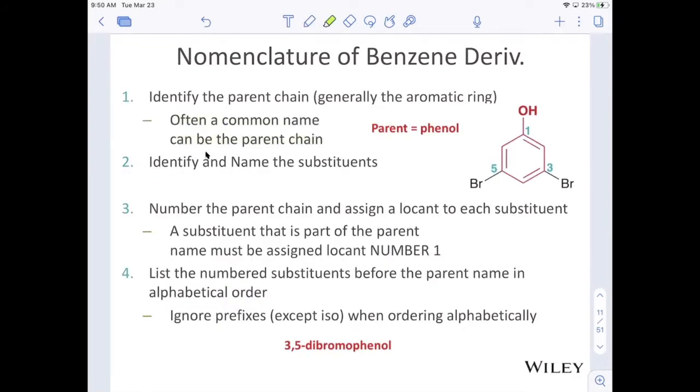When we're naming benzene derivatives, the process for naming is very similar to all the other compounds that we've named, except for a couple things.